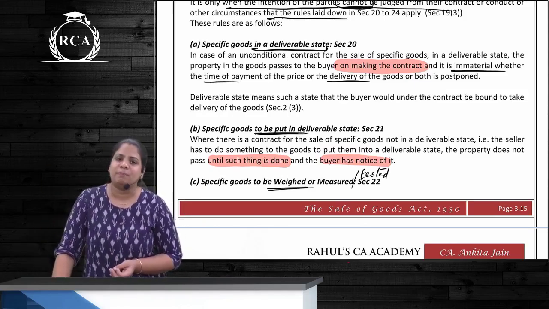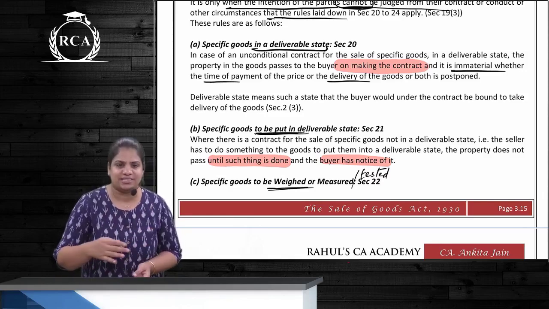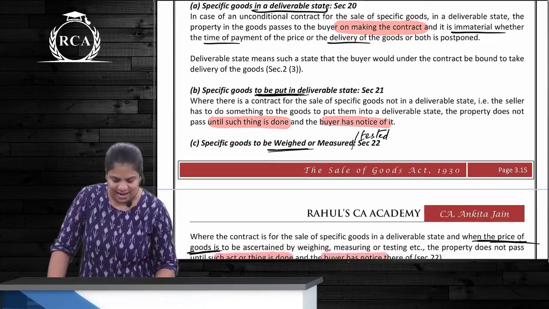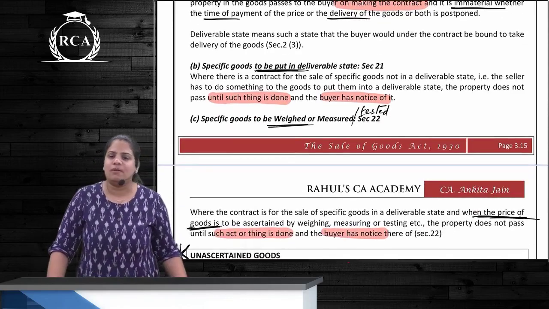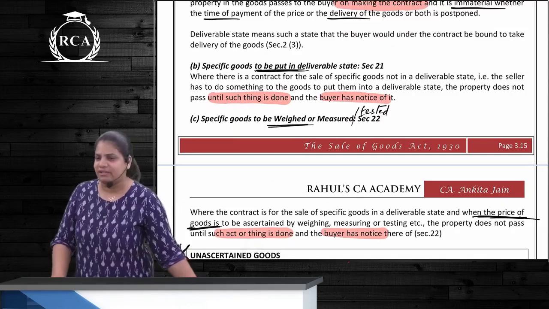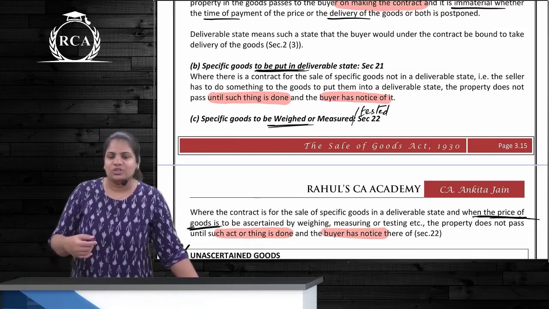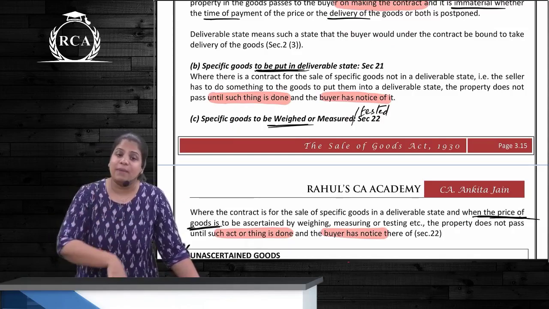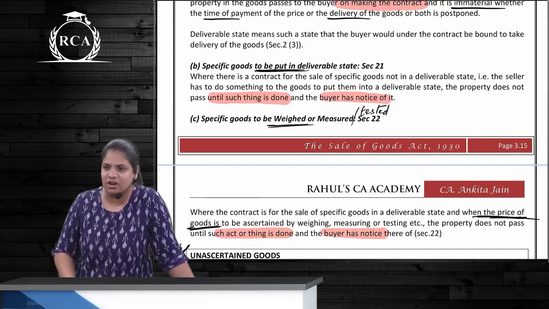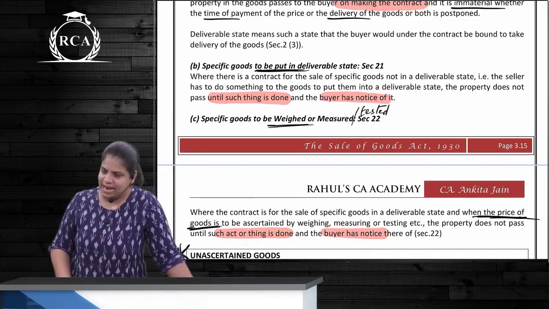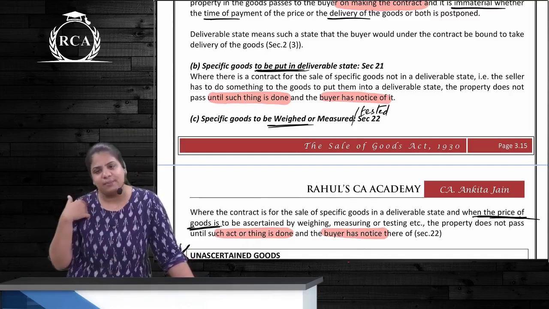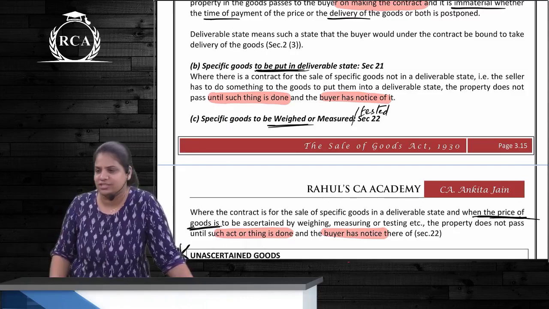So when will ownership pass? After the polish is done and the buyer gets a notice of it. Correct? And the last case, where it is to be weighed or measured. For example, buying vegetables or buying gold. Where you ask for 1 tola gold, 1 tola is given to you. It is weighed and measured as well. For what reason? To determine the price, and purity is checked as well, correct? So once that is done and the buyer gets a notice of it, ownership passes to the buyer.